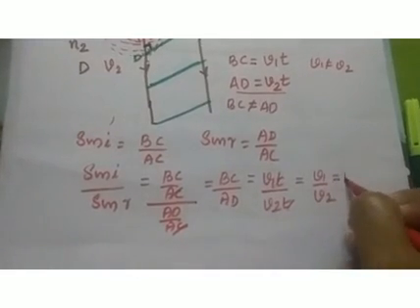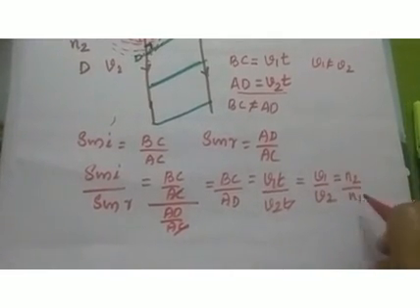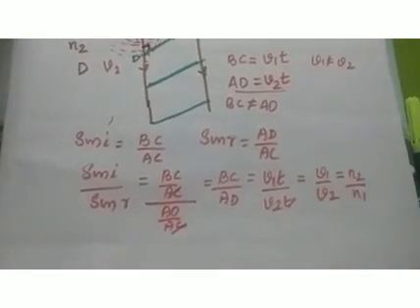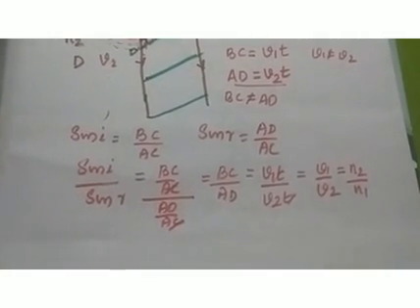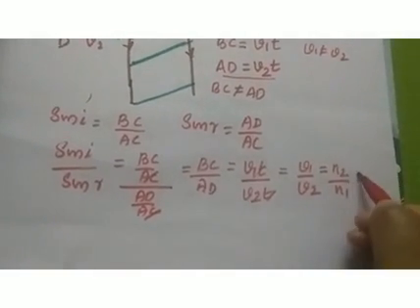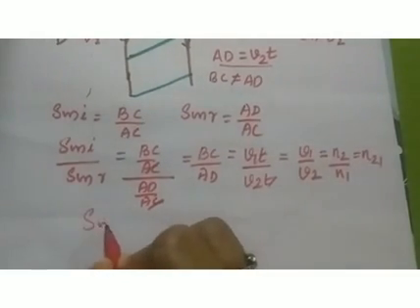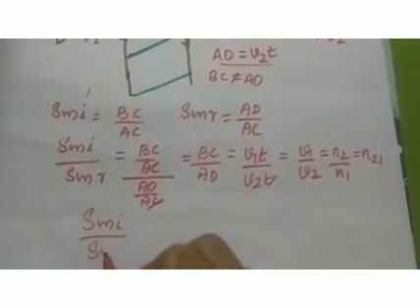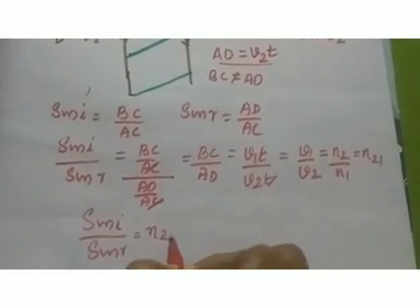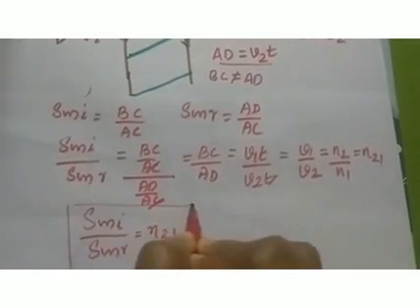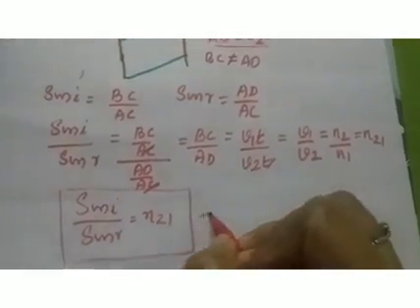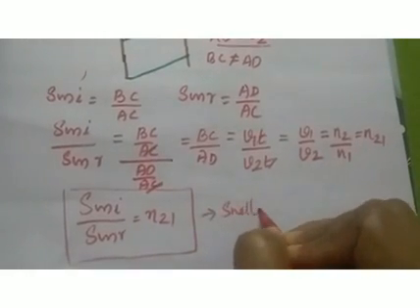v1 by v2 is equal to n2 by n1. We studied this relation in our class 10 physics. v1 by v2 equals n2 by n1, that is equal to n21. So finally we got the result sin i by sin r is equal to n21. This is our Snell's law, the Snell's law of refraction.